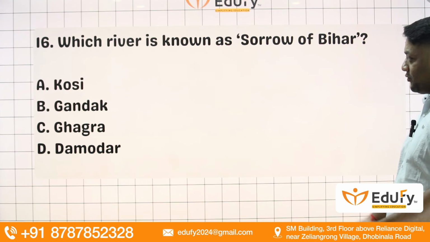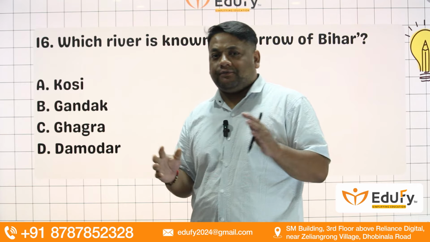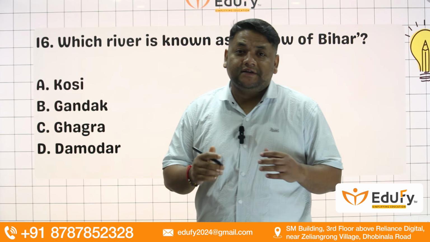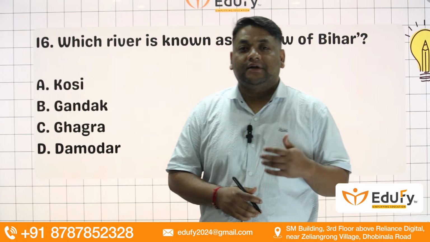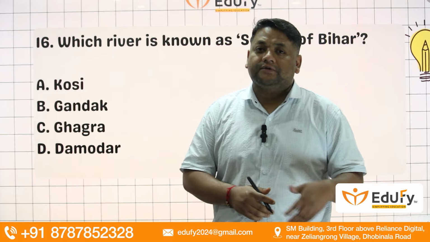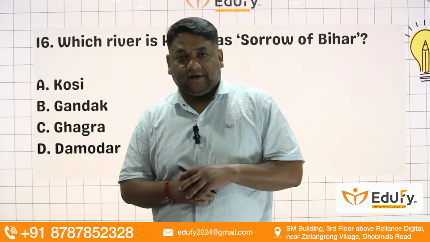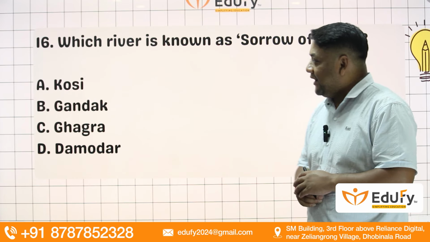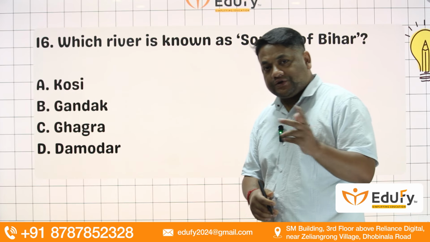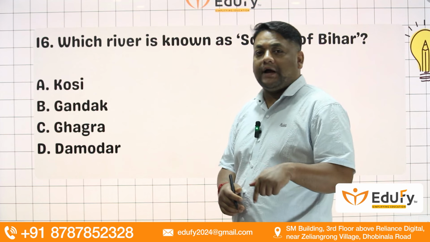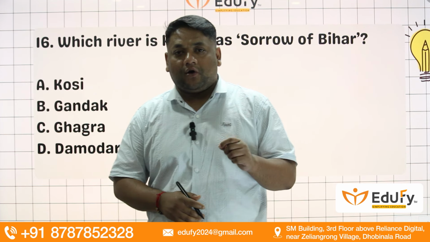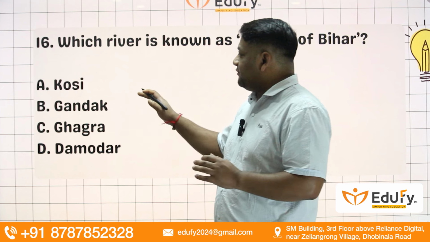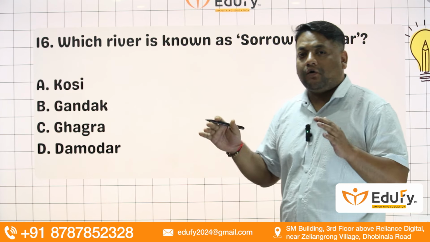As I mentioned before also, this Sorrow of Bihar, Sorrow of West Bengal, Sorrow of Assam, this kind of title is given to the rivers which cause most of the flood disasters in their state, causing a lot of people's displacement from one place to another and property damage. Kosi River, which flows in Bihar, joining Ganga from the north, is coming from Nepal as Sapt Kosi. So this river is known as Sorrow of Bihar.